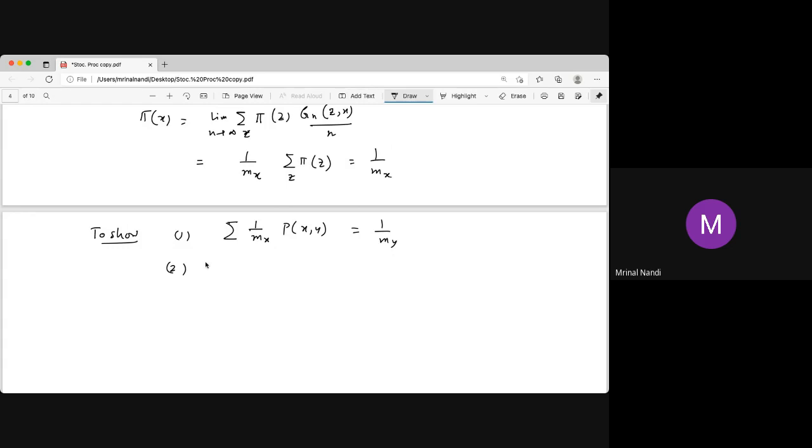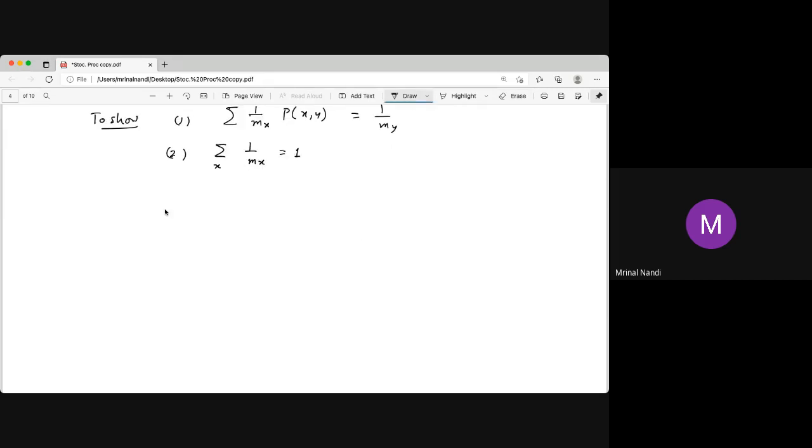So one more thing we have to show, that the sum must be one. These two things we have to settle, and once we have shown these two things, we are done.